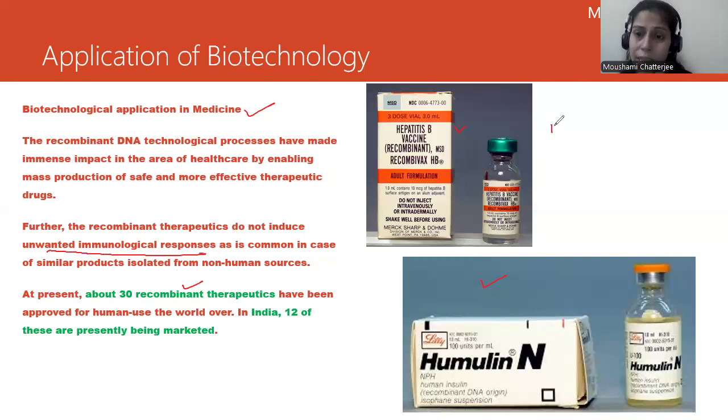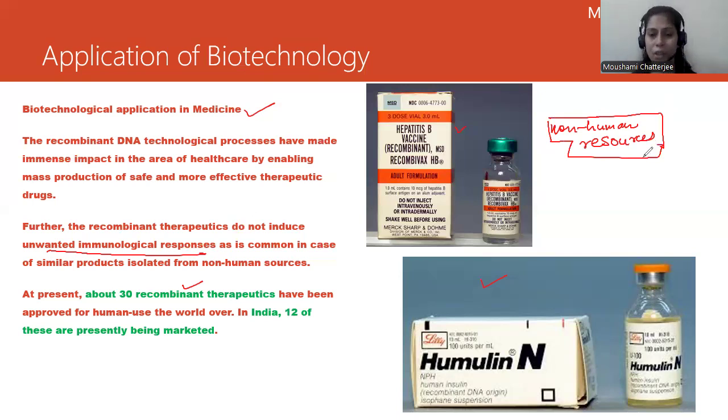If you are introducing any non-human sources inside your body, which is not from a human, non-human resources may cause certain problems inside our body, right? Due to which we have come up with the idea of recombinant DNA technology for the use and betterment of mankind. All right. Let's proceed to the next part now.